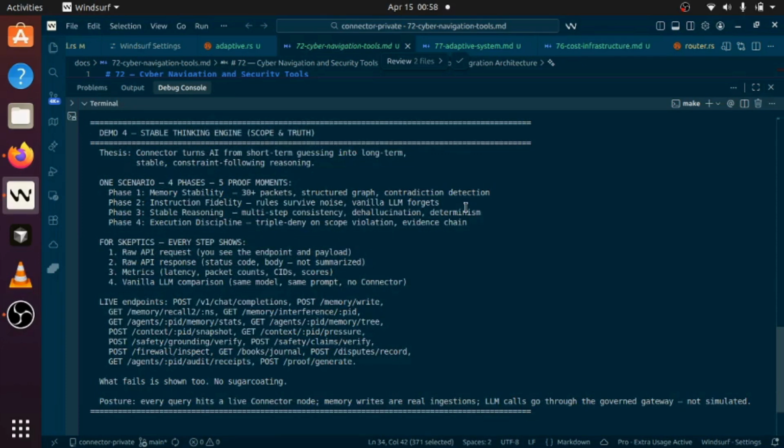Phase 1 is memory stability, where we will send the 30 packets and see the behavior. Phase 2 is instruction fidelity, rule survival under noise, where a vanilla LLM forgets. Then we go to Phase 3, stability reasoning, multi-step consistency, dehallucination and determinism. And Phase 4 is execution discipline: triple deny, scope violation, evidence chain. So let's start.